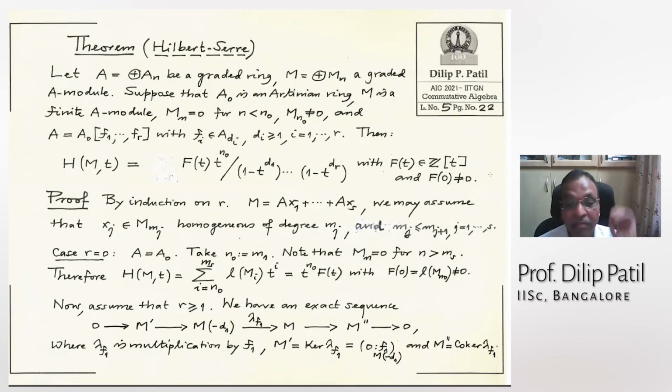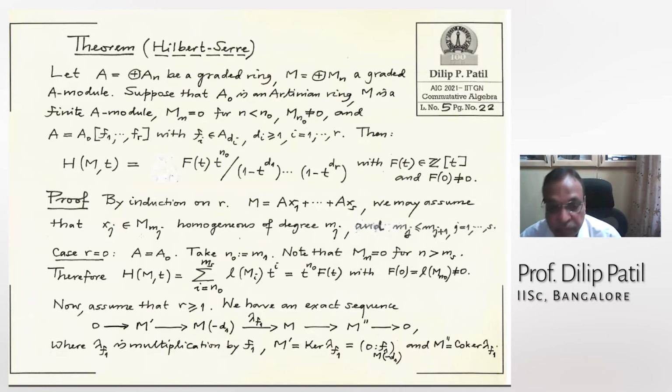Now assume that we have proved the assertion for r equal to 0, and now we are assuming r bigger than or equal to 1. I want to reduce the number of generators and create a situation where my graded algebra is generated over A0 by fewer than r elements, and then I have a module, and I want to apply this theorem in that situation. Assume the theorem there and then prove it for the next case. That is what the induction means.